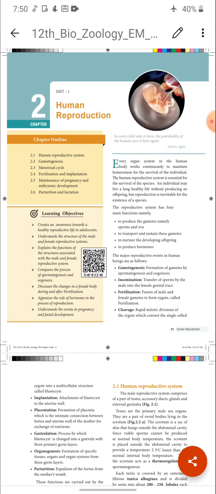But what is viviparous? It is nothing but the animals which give birth to young ones and feed them. Those animals are called viviparous animals. In viviparous animals, the young ones are retained inside the sac called the uterus, and the placenta supplies the nutrients, oxygen, and all those things which are necessary for the developing fetus. The fully developed young one comes out through the vaginal cavity of the female. And this is called what? Viviparous.